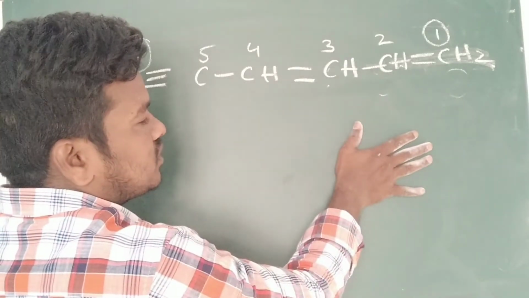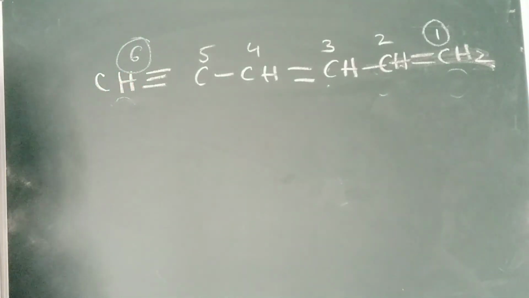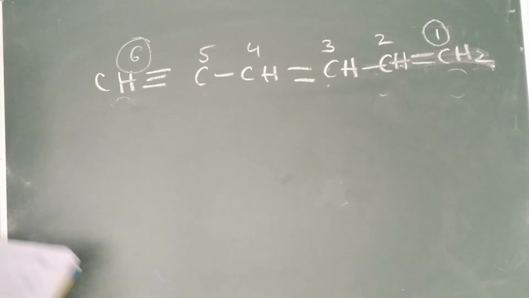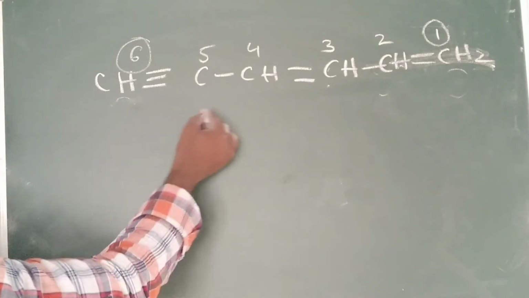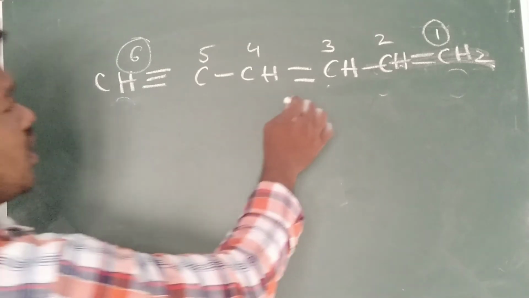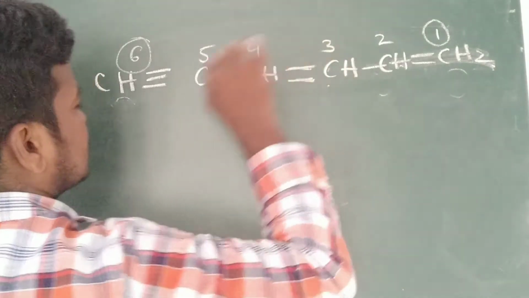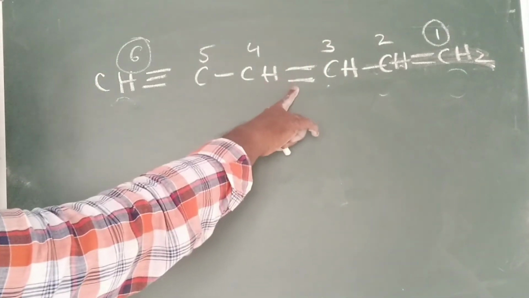No function group is presented. No suffix is presented. Suffix 2 is presented, so you can give the number. How can you write the number? Two double bonds are presented. First, two double bonds are presented.